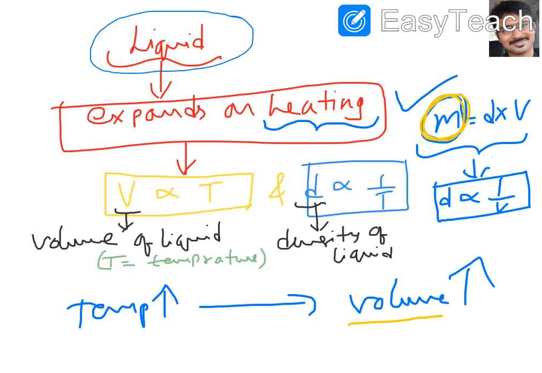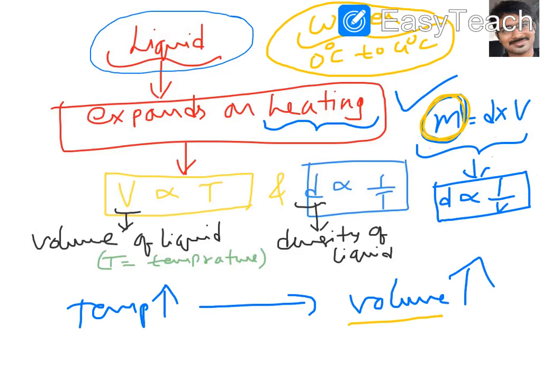Is it the same for all the liquids, sir? Yes, same. But water has one special quality. For water, between 0 degrees centigrade and 4 degrees centigrade, its behavior is different from other liquids.